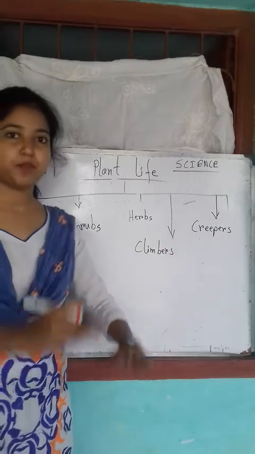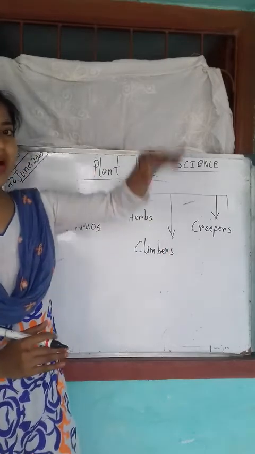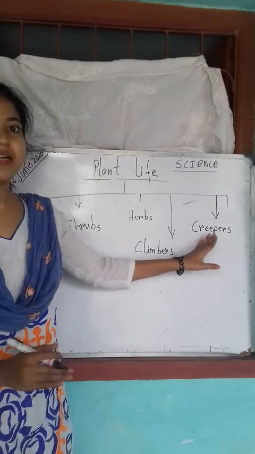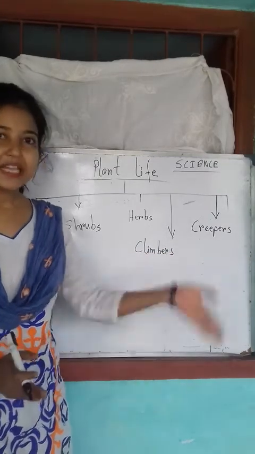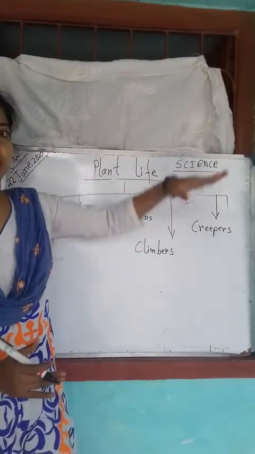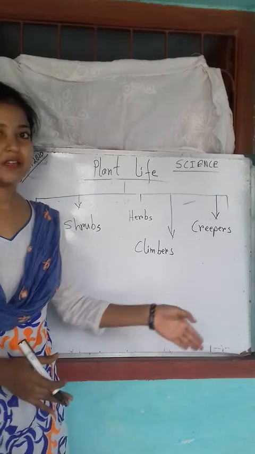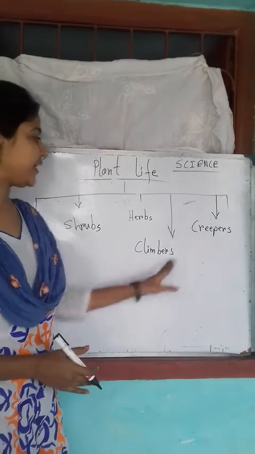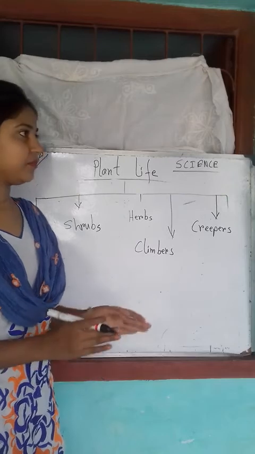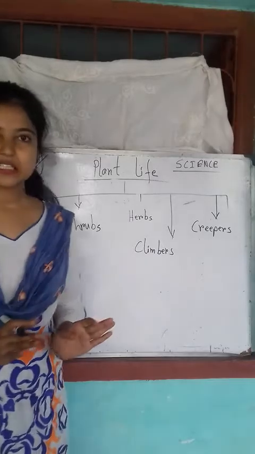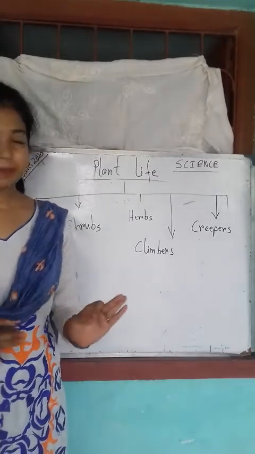Climbers need support to grow and creepers need no support. They creep on the ground. Climbers need support to grow and creepers creep on the ground. That's why they're called creepers and climbers. These are very weak plants.